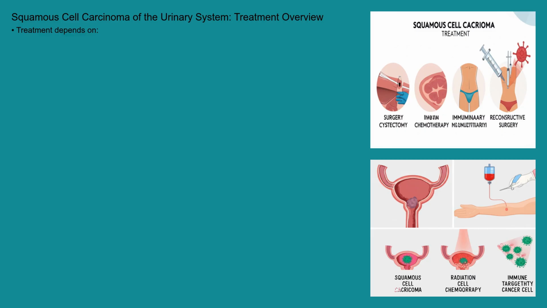Radiation therapy can also be used to target cancer cells, either alone or in combination with surgery and chemotherapy. Immunotherapy, which harnesses the body's own immune system to fight cancer, is becoming increasingly important, especially for advanced disease. Finally, reconstructive surgery may be needed to restore urinary function after bladder removal.